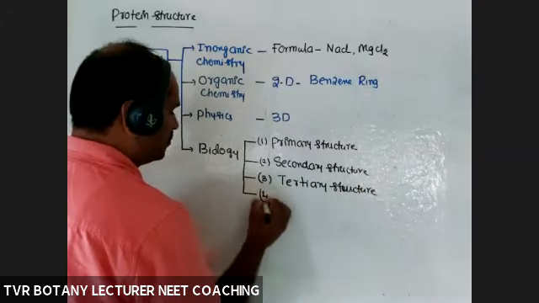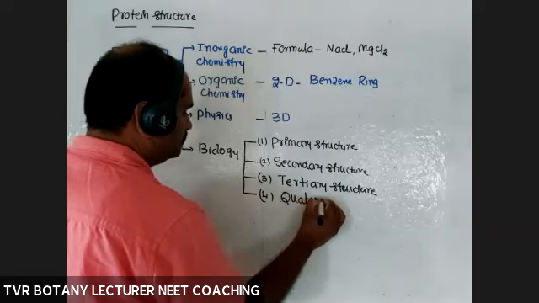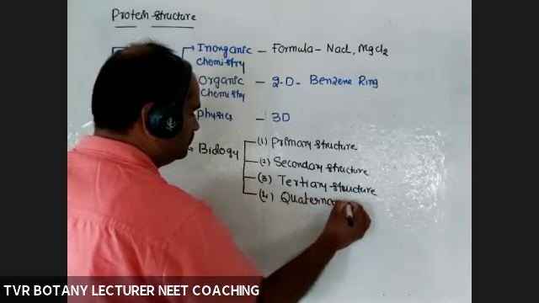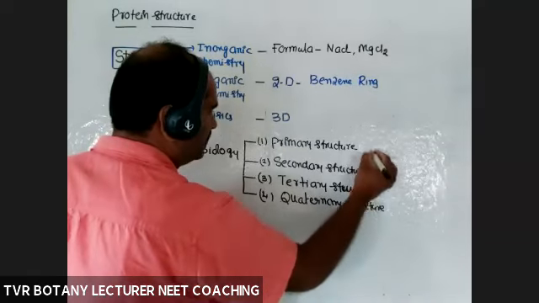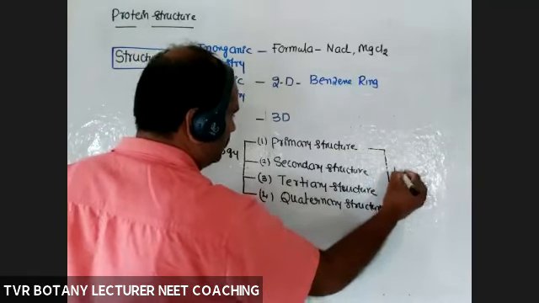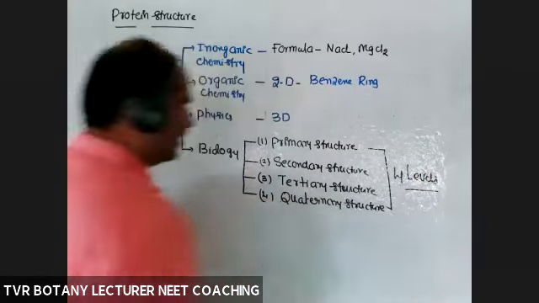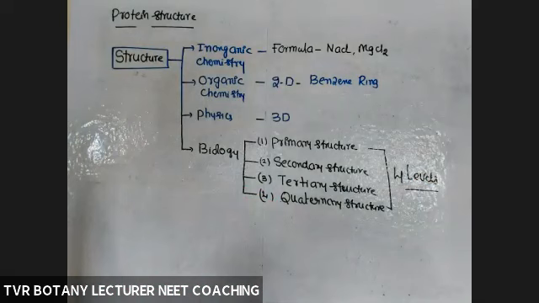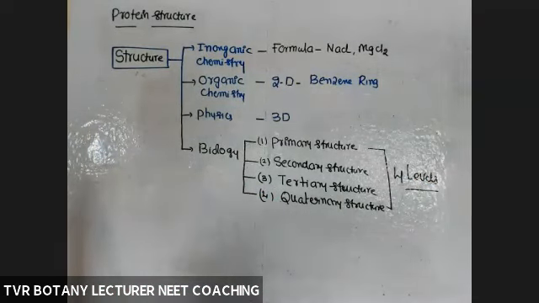And the fourth one, quaternary. We are with four levels of study of structure. So that is the meaning of so-called structure.